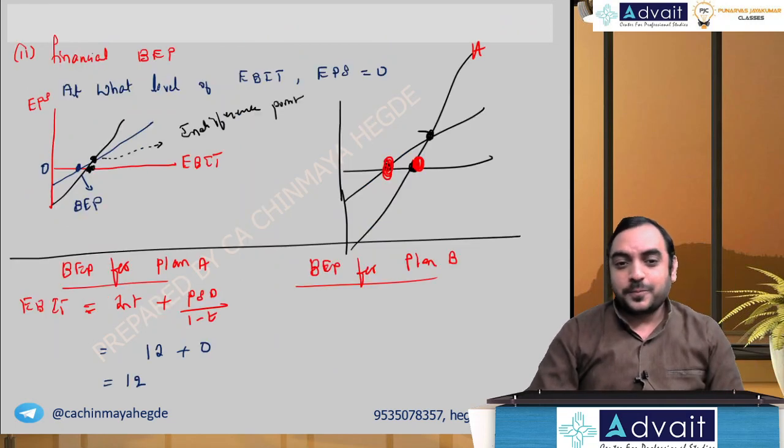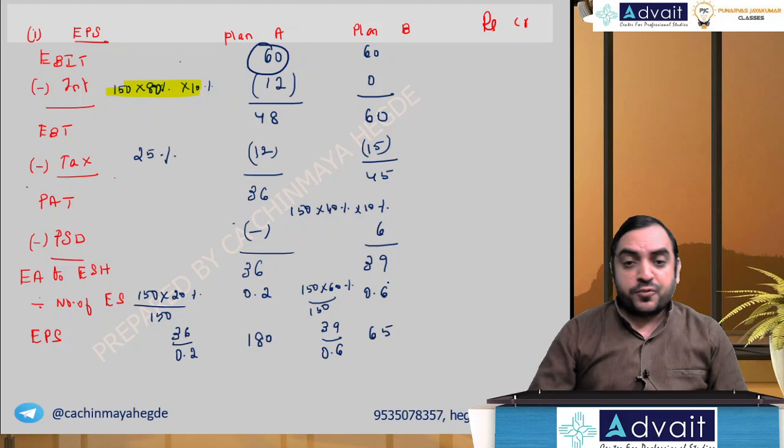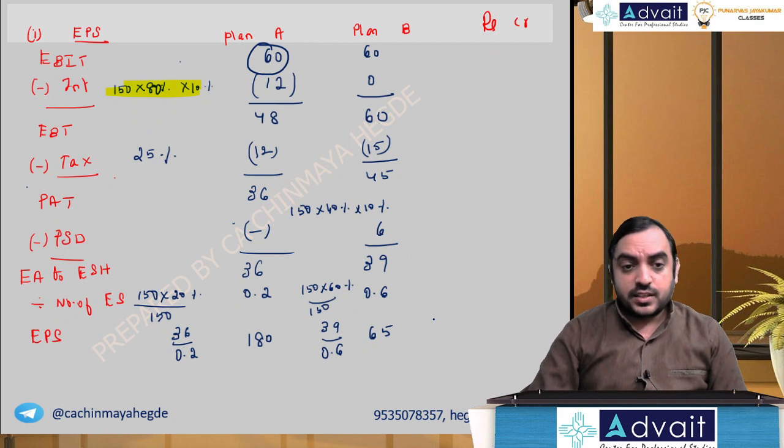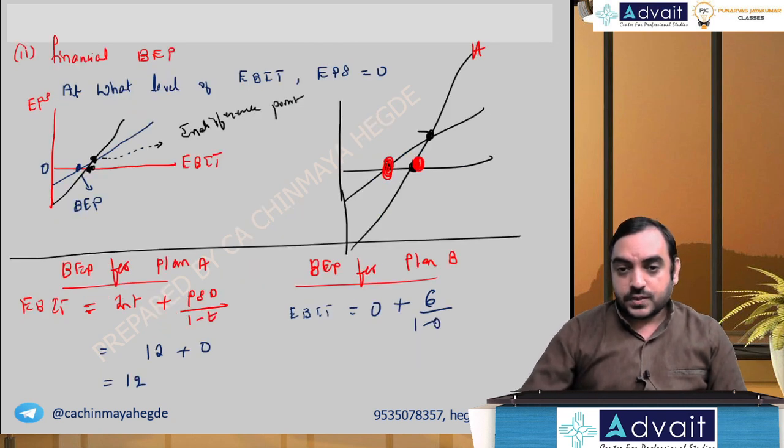Verification also done. For plan B, the interest is 0, but they have preference share dividend. How much preference share dividend? 6, divided by 1 minus tax rate, tax rate 25%. Six by 0.75 is 8.